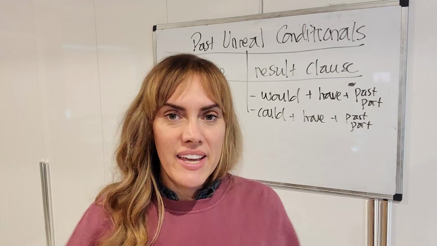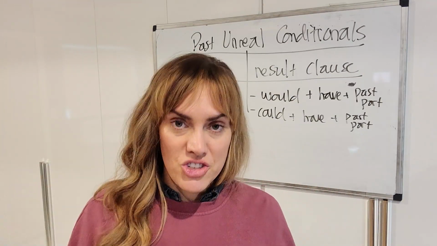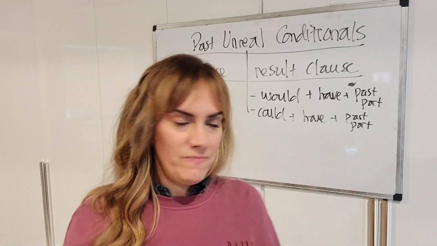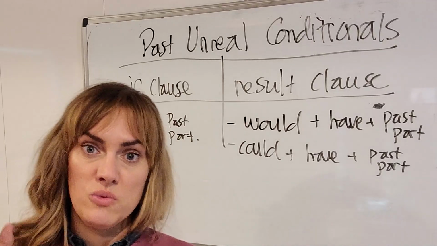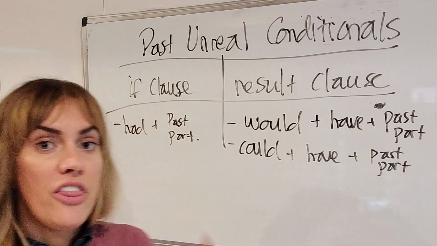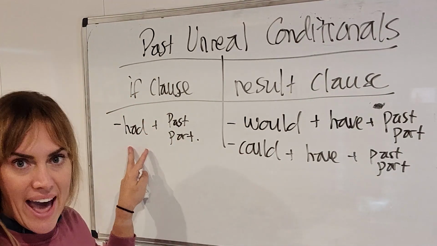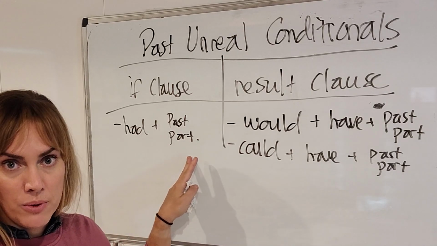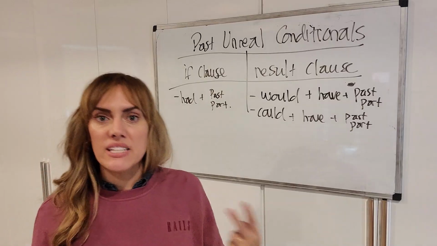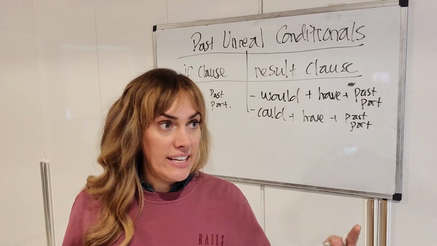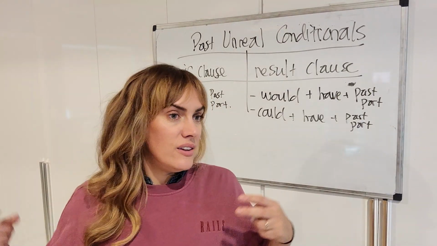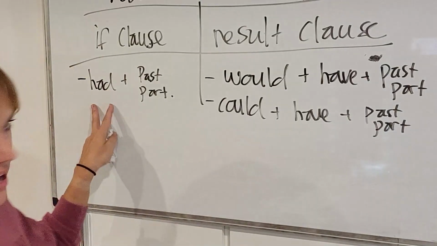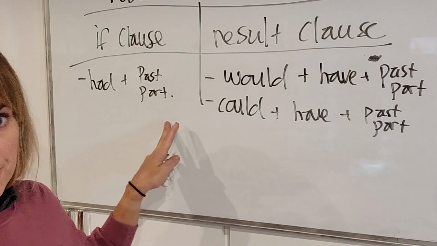So to make past unreal constructions, this is the rule. In the if clause, which is a group of words with a subject and a verb, the verb is going to be had plus past participle, or you can just say past perfect. So I had eaten, I had seen you, I had written a paper. Okay. Had plus past participle of a verb.